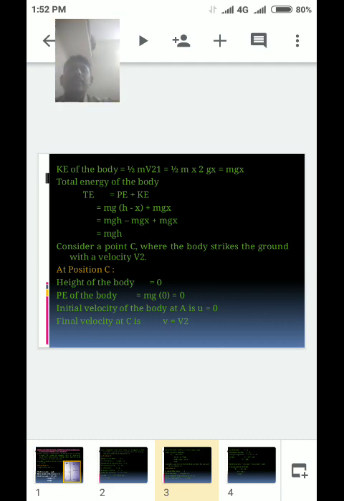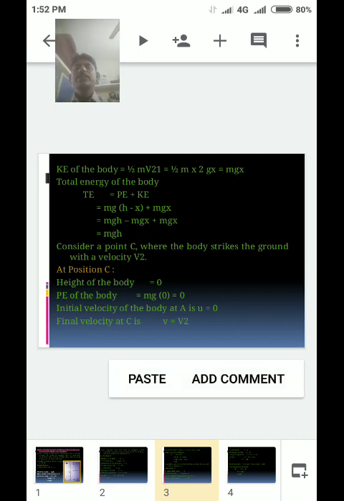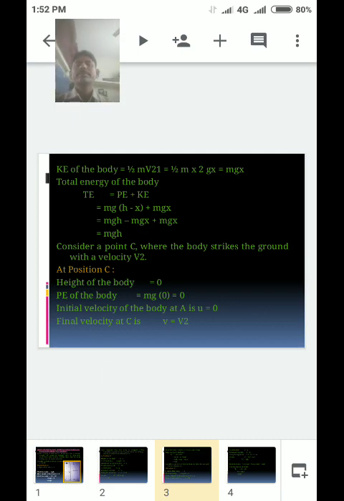Consider a point C where the body strikes the ground with a velocity v2. At position C, the height of the body is 0, since it is the ground.